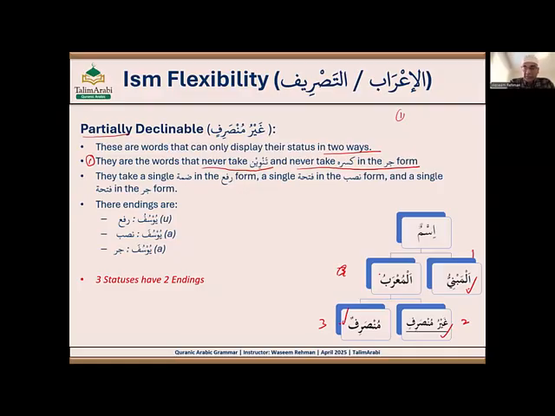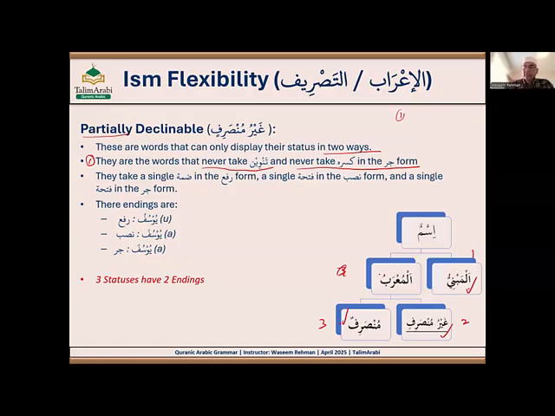So far, we learned that an ism has tanween. And the only case we learned, if you remember, is that an ism cannot take tanween for four reasons. There are four reasons that an ism doesn't take tanween. And when an ism doesn't take tanween, we say it is light. So just to understand the terminology, when there is no tanween on an ism, we learned this last week, and today I also revised.